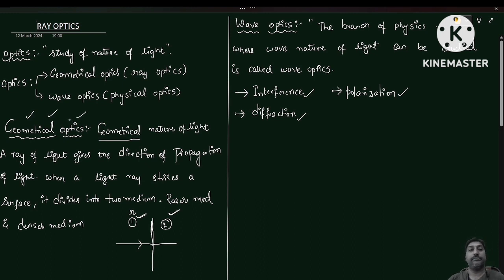Now, types of objects as well as types of images. Basically, we have two types of objects. What are those?